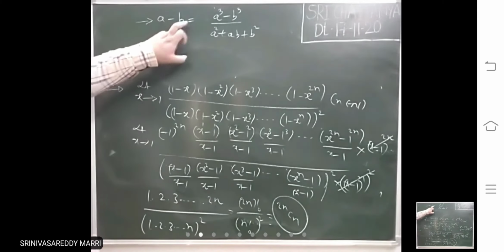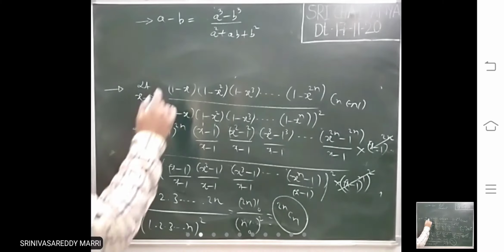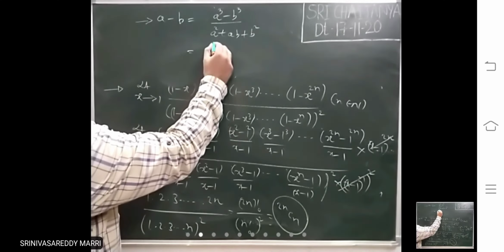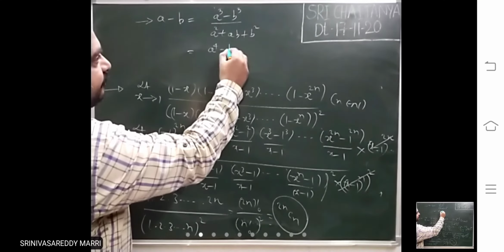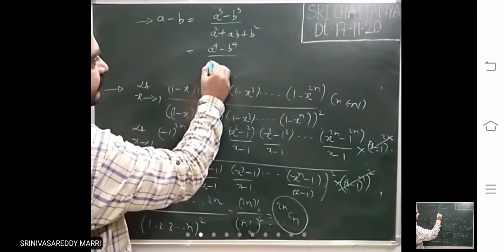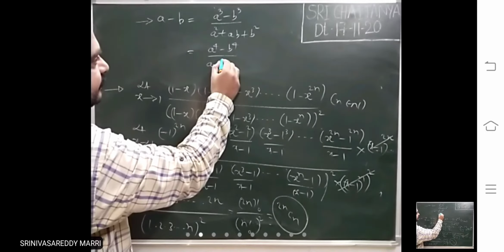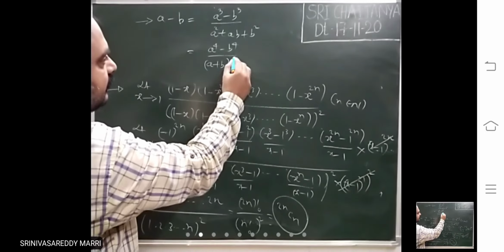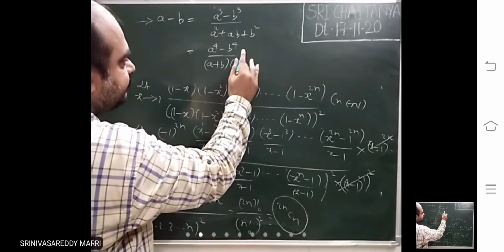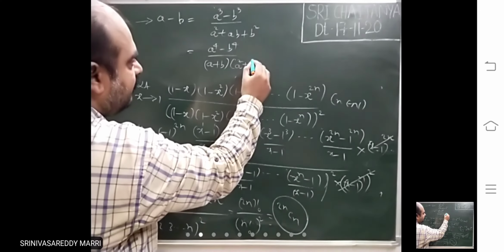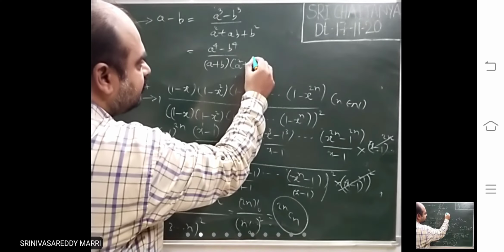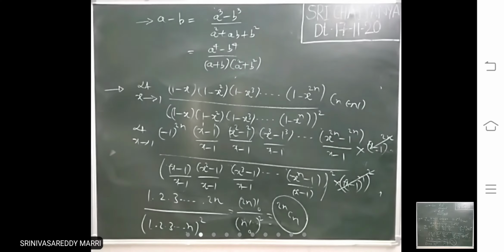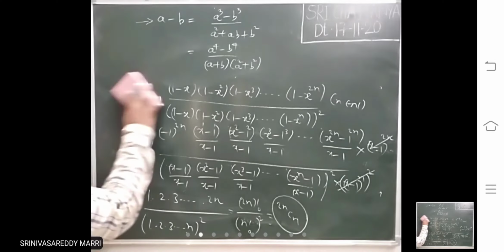If a minus b is there, you can write it this way. Otherwise, if you want to write in power 4, divided by a plus b into a square plus b square, you use this one. That depends on the requirement of the problem. Look at one example.